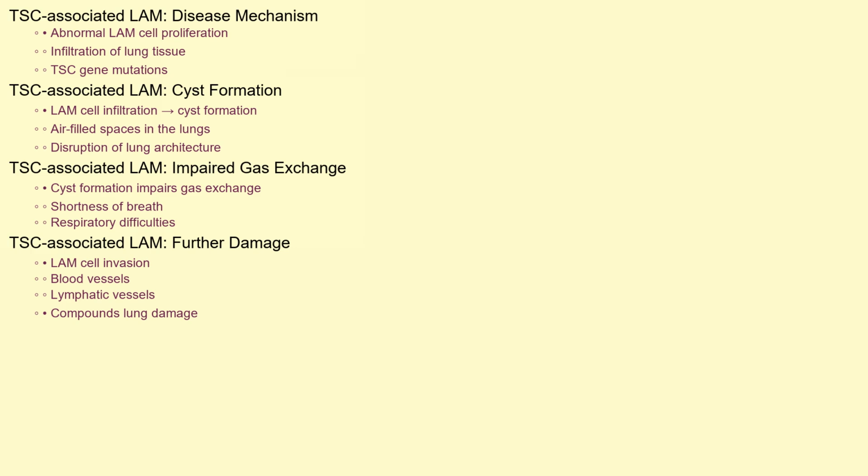Now, let's understand the disease's inner workings. In TSC-associated LAM, abnormal smooth muscle-like cells known as LAM cells proliferate and infiltrate the lung tissue. These cells often contain mutations in the TSC genes. This infiltration leads to the formation of cysts, or air-filled spaces, within the lungs. These cysts disrupt the normal lung architecture, impairing gas exchange, which can result in shortness of breath and other respiratory difficulties. Furthermore, the LAM cells can invade blood vessels and lymphatic vessels, further compounding the lung damage.